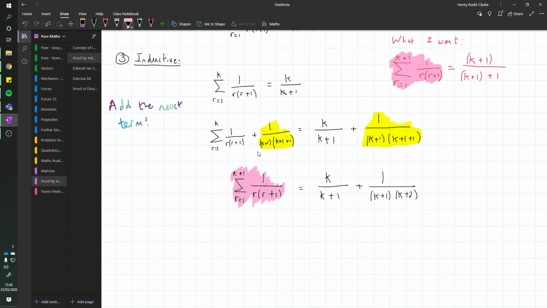So now all I need to do is simplify what's on the right and hope it turns into something that is equivalent to what's on the right here. This is quite easy to simplify. We only have to give them a k plus 2 for a common denominator. So we're going to multiply this left-hand fraction by k plus 2. It's not too difficult. And that gives them a common denominator of k plus 1, k plus 2.